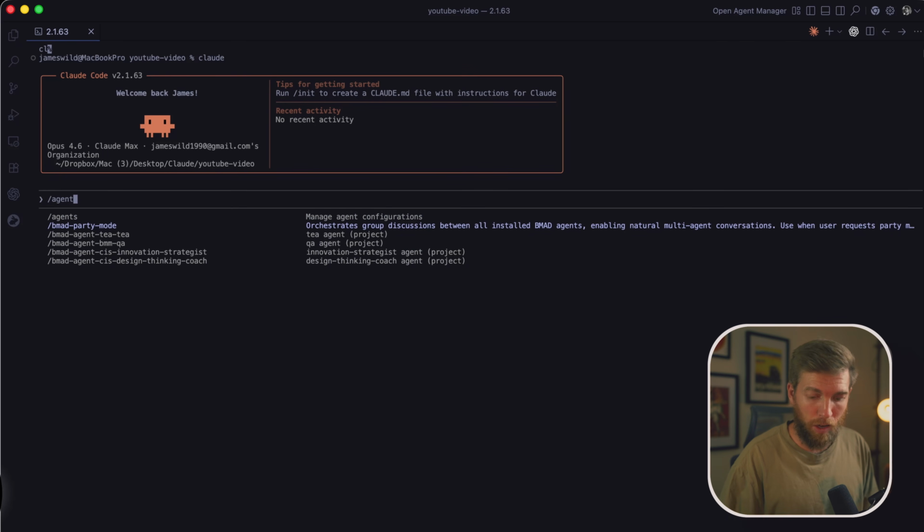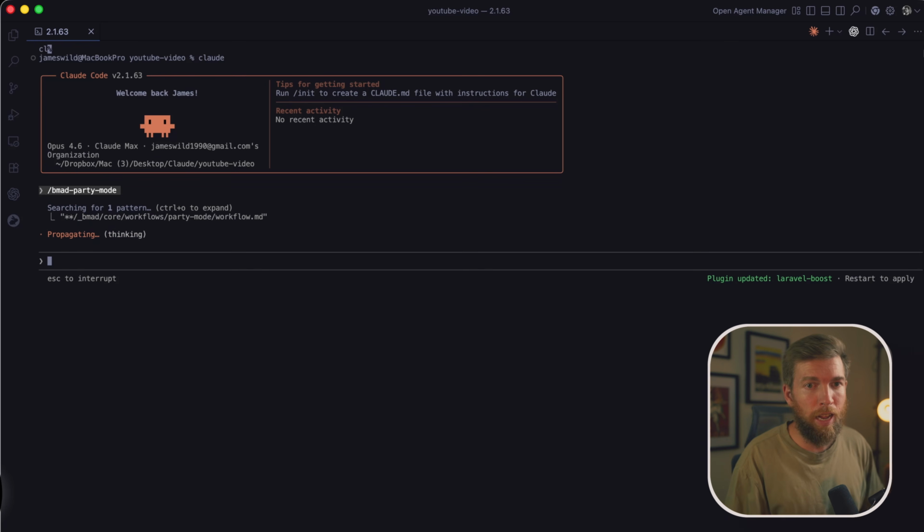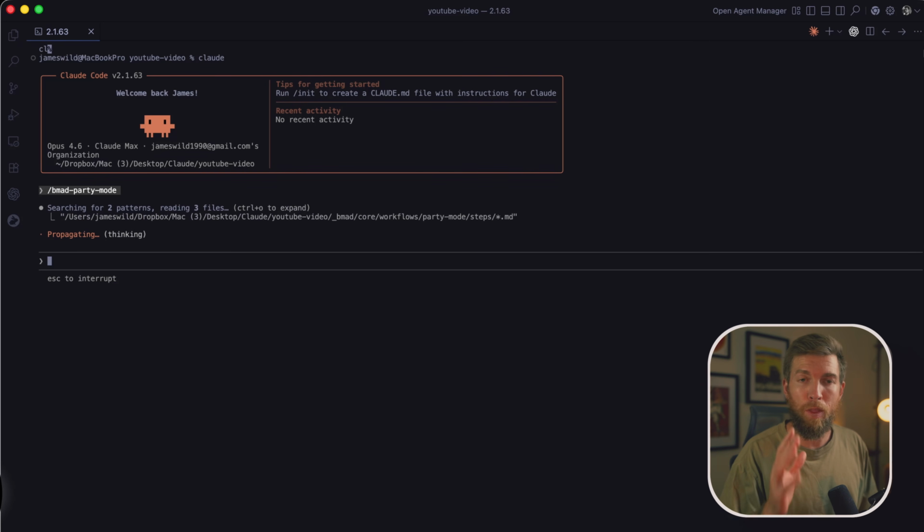Now, if I actually go into party mode, this is the beauty of it. If I go into party mode in a minute, you are going to see a bunch of agents come through. Now, let it just load up doing its thing for a second. As I said, it takes a few minutes, but planning up front is honestly 90% of the work. The more you can plan up front, and don't get me wrong, there's going to be things along the way that you suddenly didn't think about, but you've got to think about the user experience, you've got to think about the user journey.